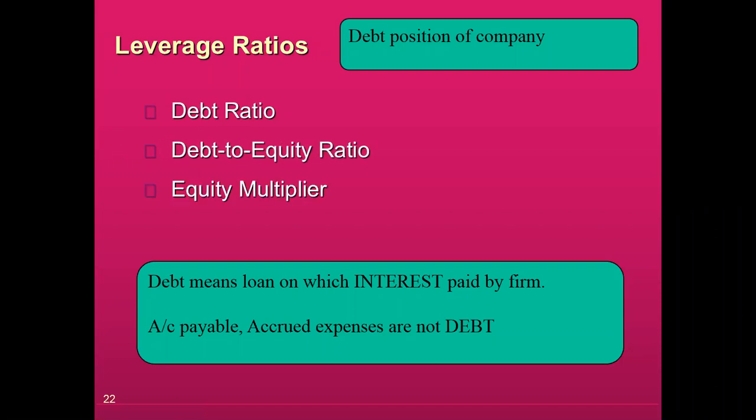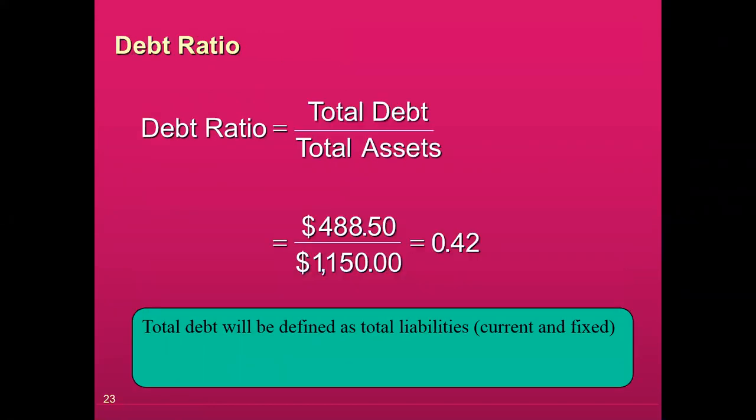Equity multiplier is quite complicated. So this is the common ratio that we use for the debt. Debt ratio, whenever question is asking, you will take total debt and you will divide by total assets.